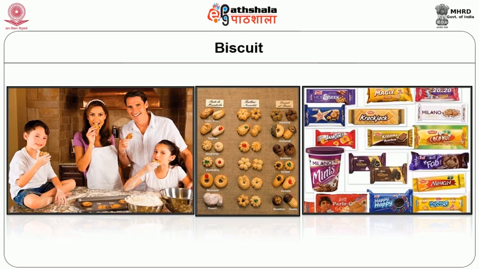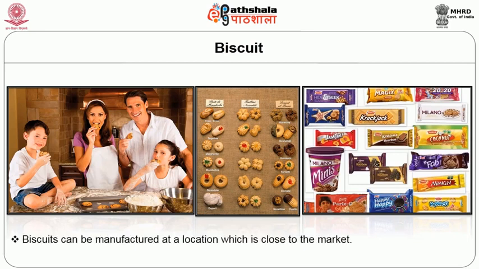Biscuits are eaten by all sections of people across the board round the year. They are thus mass consumption items with a number of varieties and shapes. The market is scattered. There are some dominant national and regional brands which produce biscuits. These can be manufactured at a location which is close to the market.